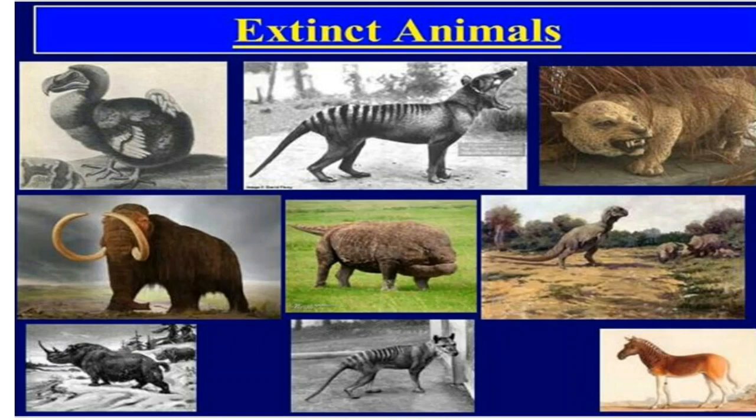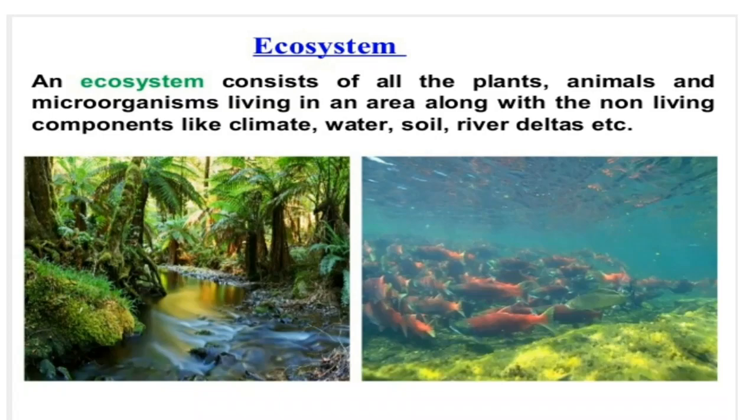Endangered species is an example of some of the animals which are about to become extinct for us. Extinct species are those that are without doubt totally gone, they have died out. Like dinosaurs, you can see here, the wild buffaloes are there, dinosaurs are there. So these are extinct animals. Now today we are going to see how this ecosystem will be able to help us.